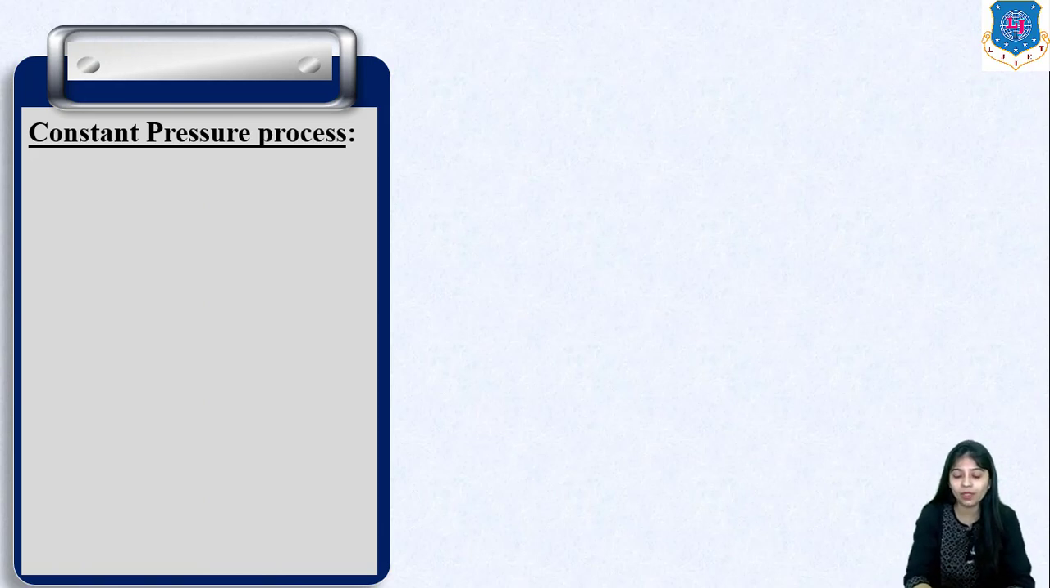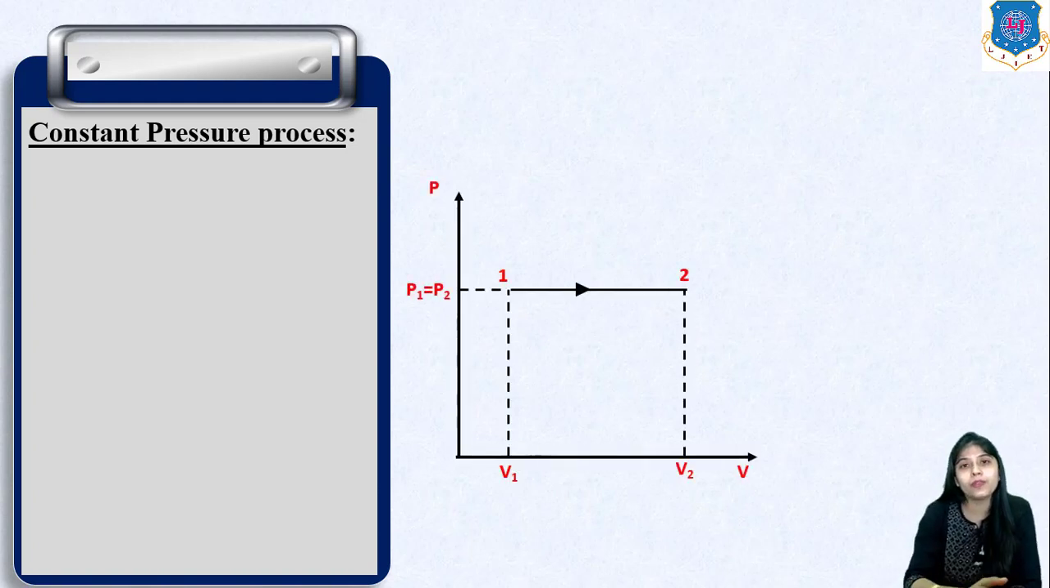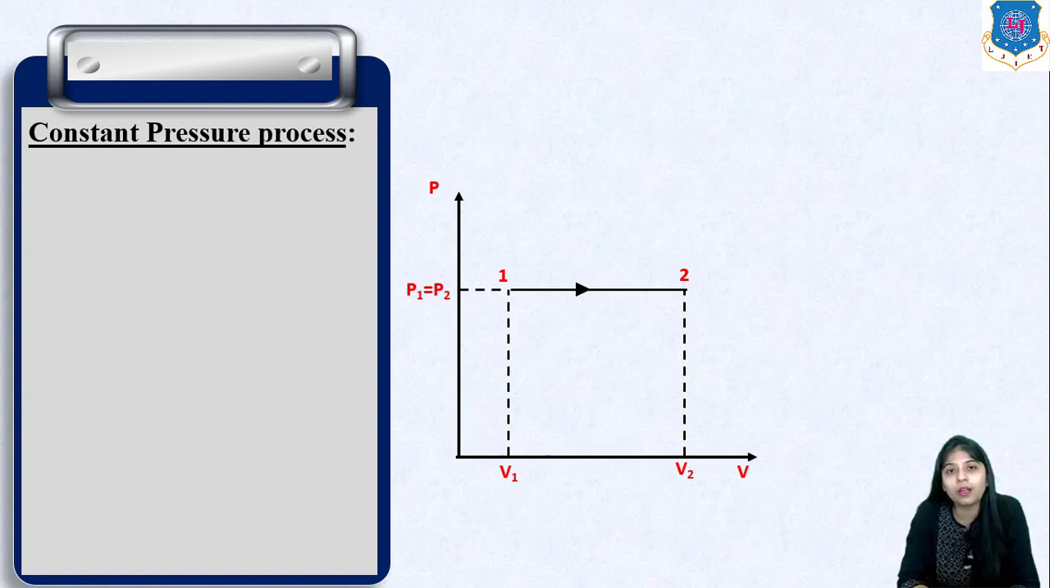Again in this process, pressure remains constant. So if the pressure remains constant, the PV diagram will be something like this. In the first and second state, the initial state and final state, pressure remains constant in both states. P1 is equal to P2. Only the volume changes. In this PV diagram, the volume varies, but the pressure remains constant. Now this process is also known as isobaric process. It is also termed as isobaric process.